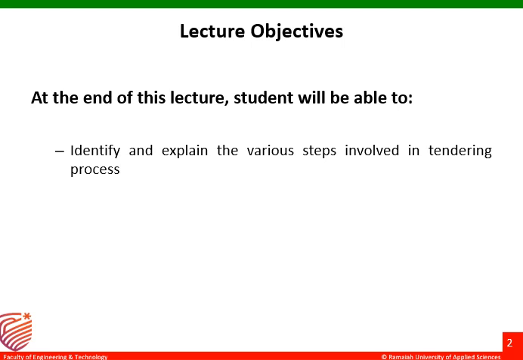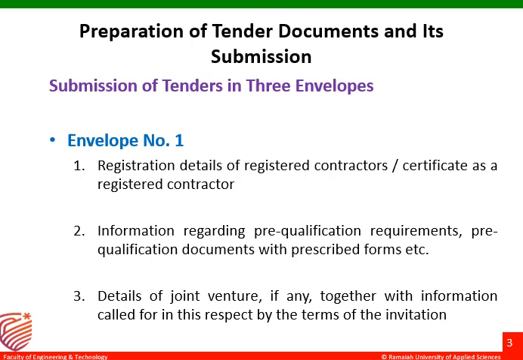But here, once you have prepared inquiry documents and called a contractor, how are you going to proceed? That tendering process will be discussed in this session. That will be the outcome of this session.